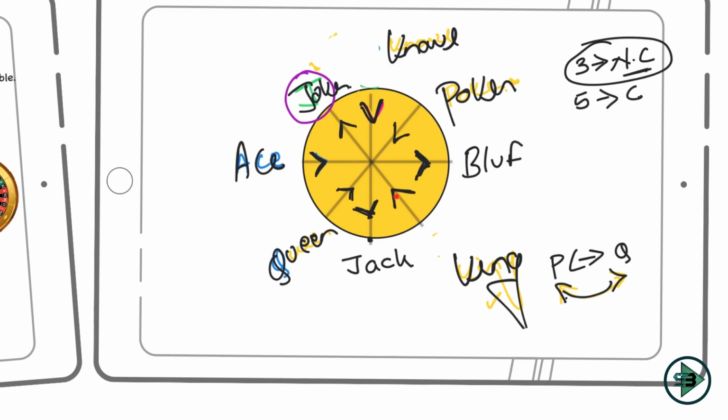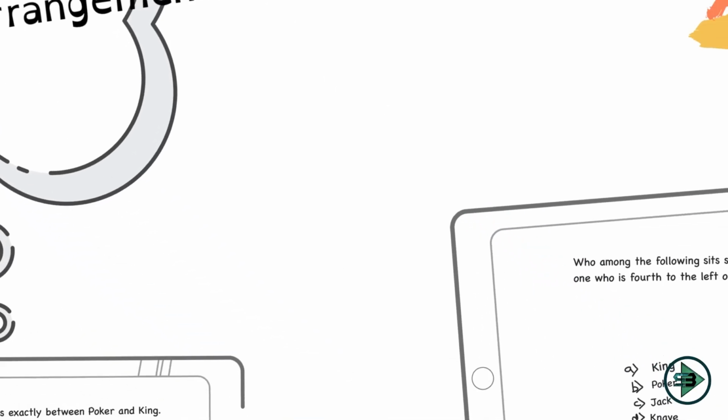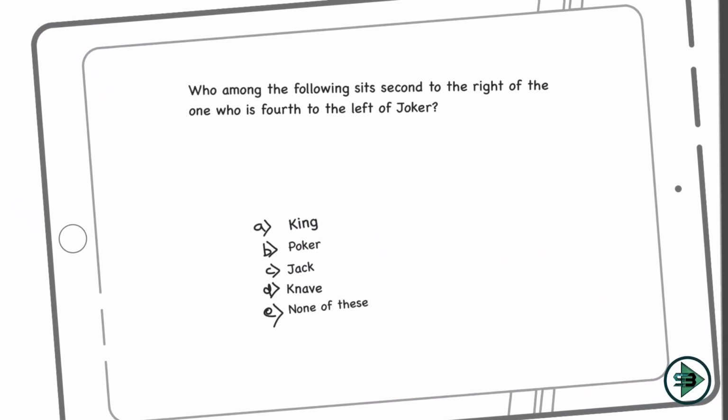Fourth to the left of Joker, and second to the right of this person. So this person is looking inside, so this would be left, this would be right. Second to the right would be first, second. So who is this? Poker. So Poker is a person. Fourth to the left of Joker and second to the right of this person would be Poker. So my answer to this question has to be Poker.